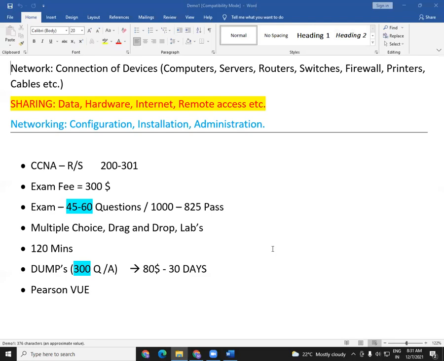We can see some servers, voice devices, a firewall, switches, routers, many devices with many IP addresses, computers and all those things. Hopefully we will see this in coming classes.